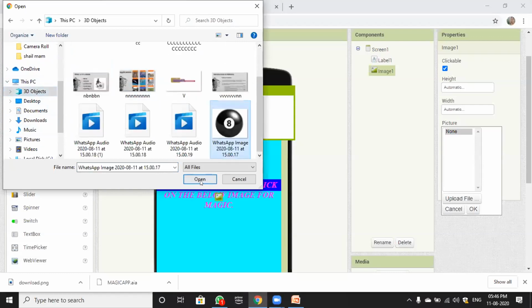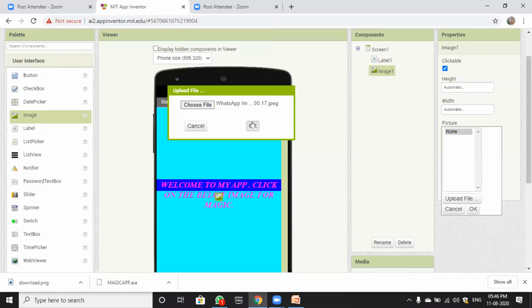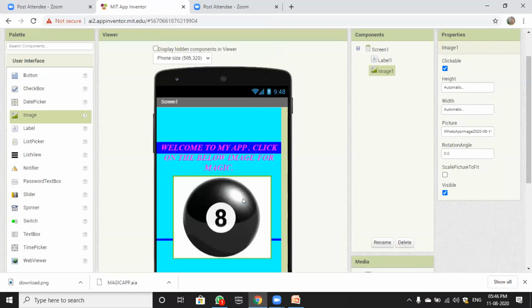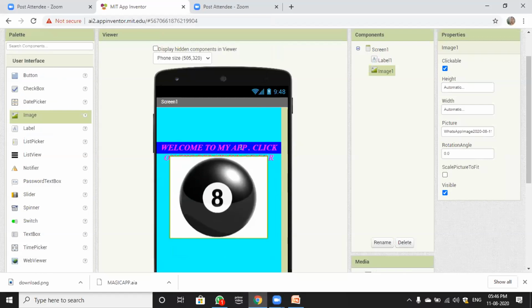So this is that file you have to add. Now click on OK. It is being uploaded. And don't worry, your text is not coming because of the image, but when we build our app, it will not be overlapping. It will come in a proper manner. Okay.